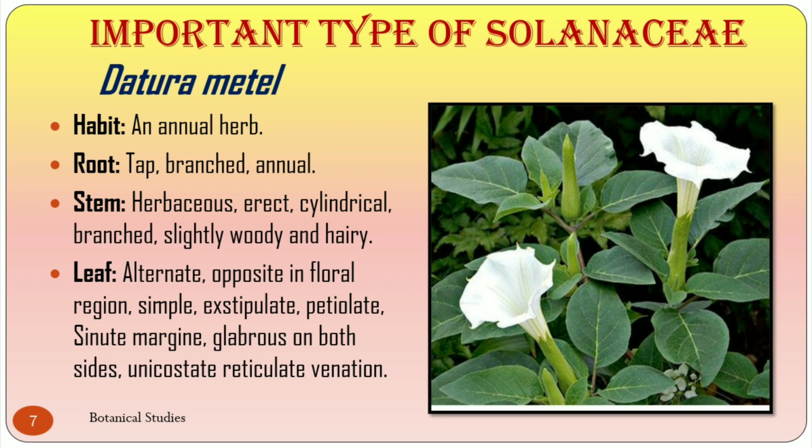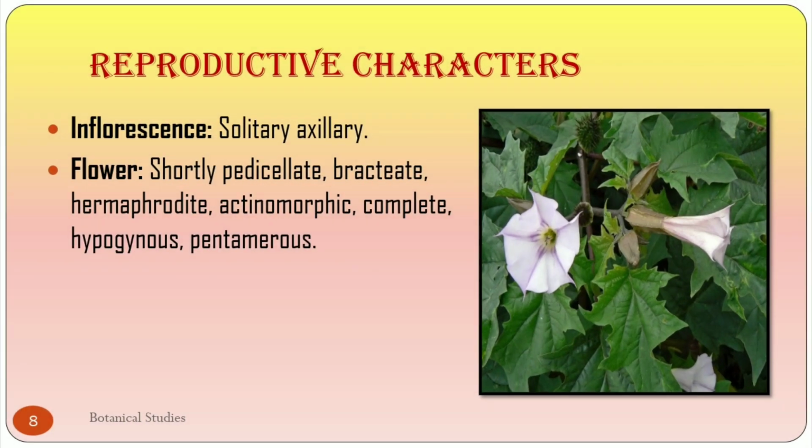In Marathi, it is called Dhotra. Habit: it is an annual herb. Root system: taproot, branched, annual. Stem is herbaceous, erect, cylindrical, branched, slightly woody and hairy. Leaf is alternate, opposite in floral region, simple, exstipulate, petiolate with sinuate margin, glabrous on both sides, unicostate with reticulate venation. Inflorescence is solitary, axillary.